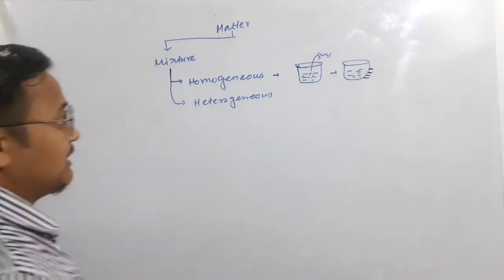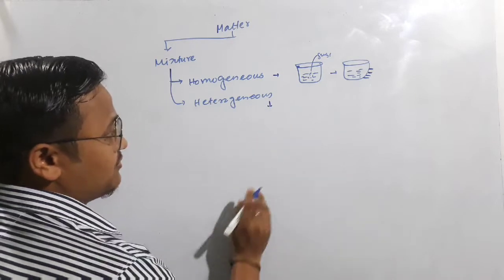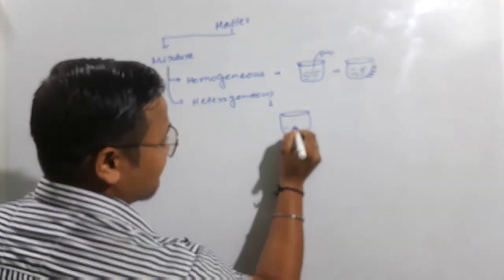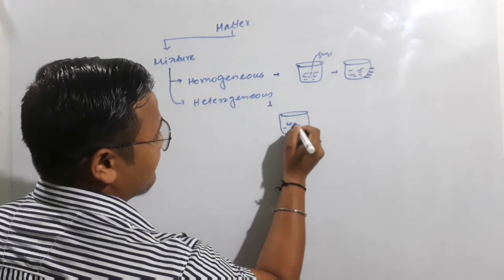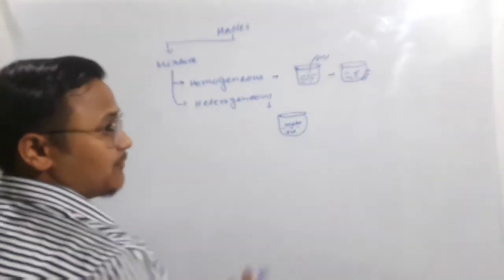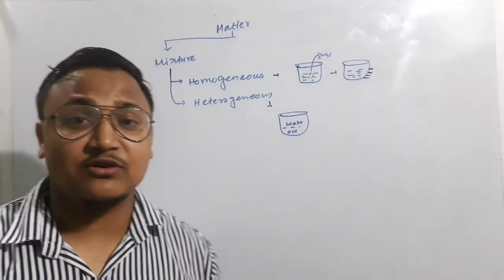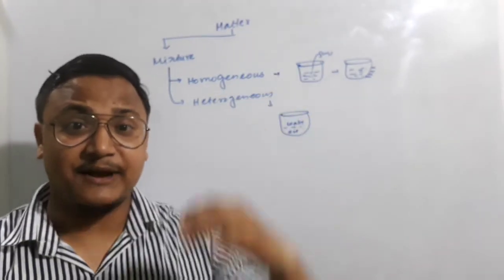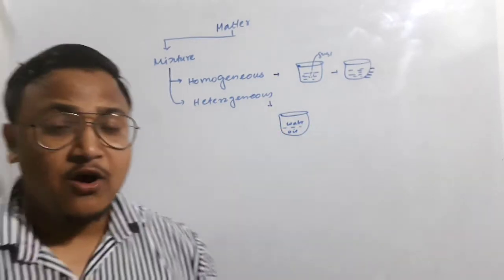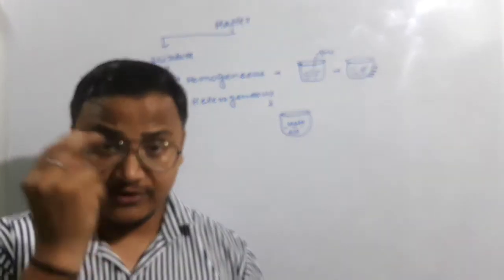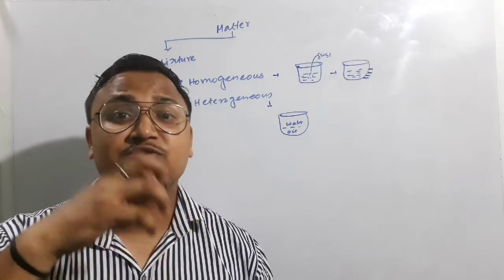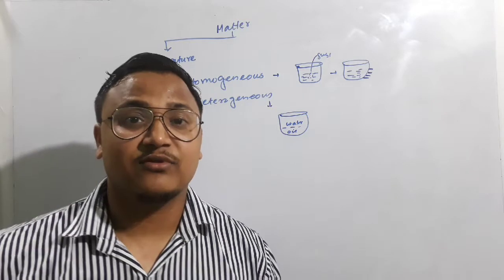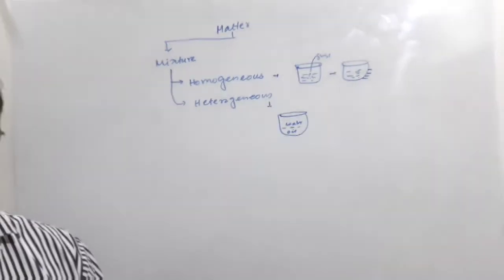Okay. And when we are talking about heterogeneous, whatever components we have are not getting mixed well. Suppose we have oil and water, right? Oil and water. So what happens? Oil is not dissolved in water, so they are not getting mixed. That means they are separated. So this is heterogeneous. Whatever components we have in a mixture, if they are not mixing well or not getting dissolved well, then it is known as a heterogeneous mixture.